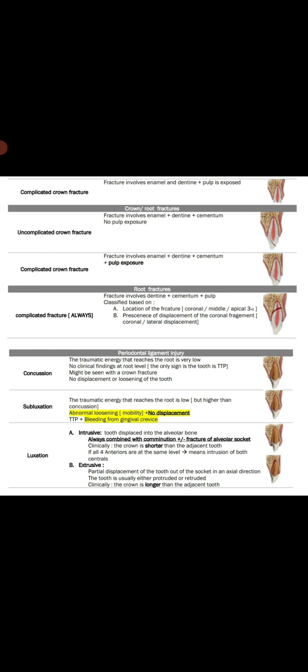Now, what is the difference between concussion and subluxation? In concussion, there is a mild form of trauma to the PDL and the tooth is tender to percussion but no displacement, no mobility. But in subluxation, the trauma is slightly greater than concussion and there is mobility plus no displacement. Displacement is not present, but mobility is there. And also the tooth is tender to percussion plus there is bleeding from the gingival crevice.